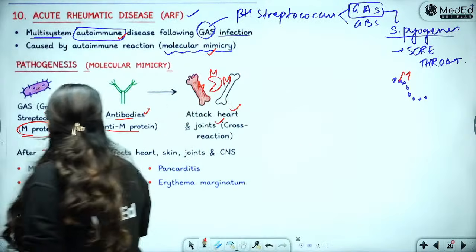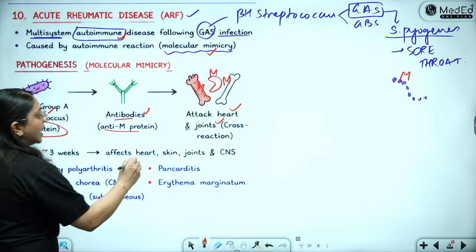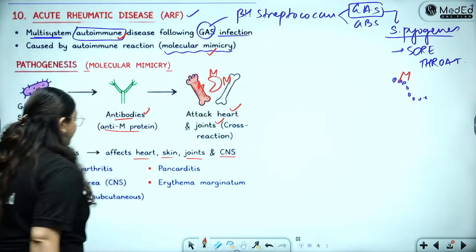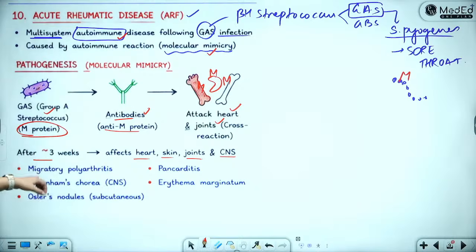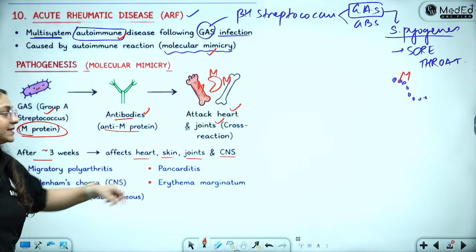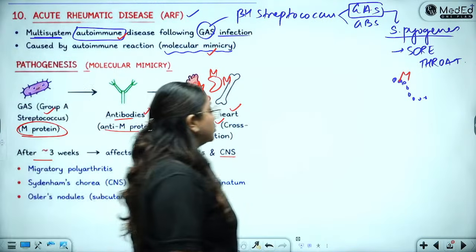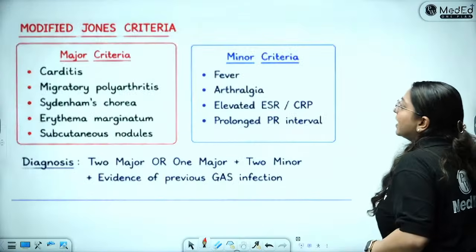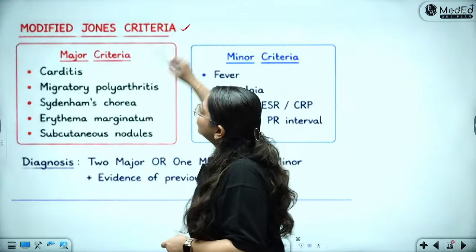All right. So after around 3 weeks, it affects the heart, skin, joints, and the brain or the CNS, leading to migratory polyarthritis, Sydenham's chorea, Osler's subcutaneous nodules, pancarditis, and erythema marginatum. Now, how to remember this? To diagnose the ARF, you have the modified Jones criteria.